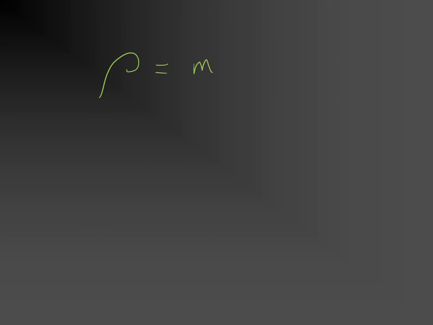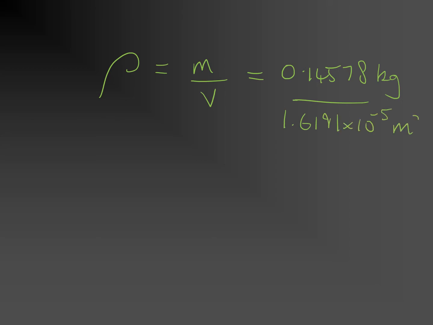Density is mass over volume. The mass of the copper block in kilograms is 0.1458 kilos, and the volume is 1.6191 times 10 to the minus 5 meters cubed. This will give us our answer for the density in kilograms per meter cubed, and it comes out to 5 significant figures as 9003.6 kilograms per meter cubed.